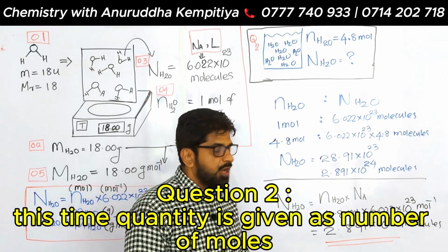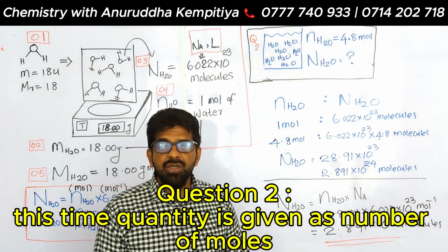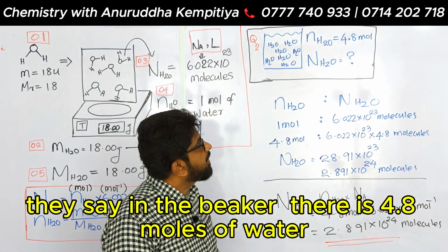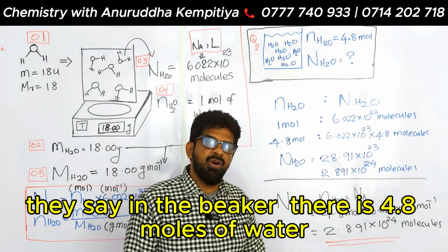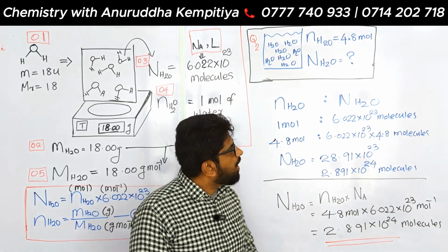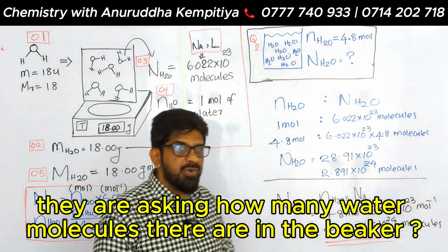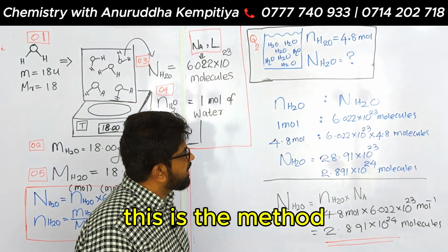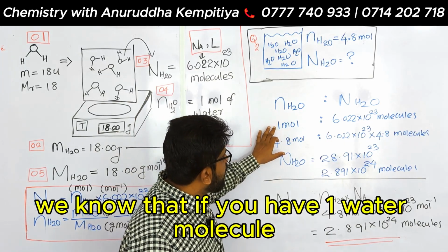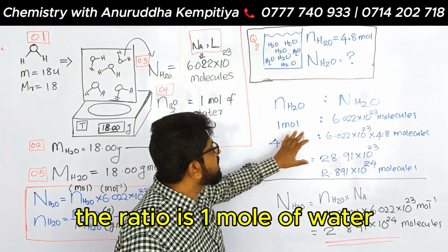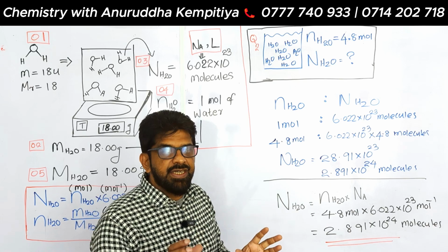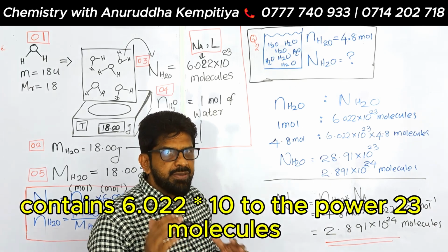Question 2: this time your quantity is given as number of moles. They say in the beaker there are 4.8 moles of water. So they are asking how many water molecules there are in the beaker. This is the method. We know that 1 mole of water contains 6.022 times 10 to the power 23 molecules.